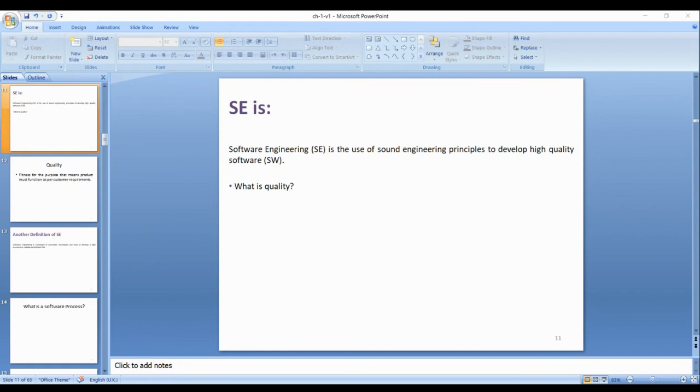How to define quality? Said Umar: more efficiency. Okay, define quality by using good requirements.